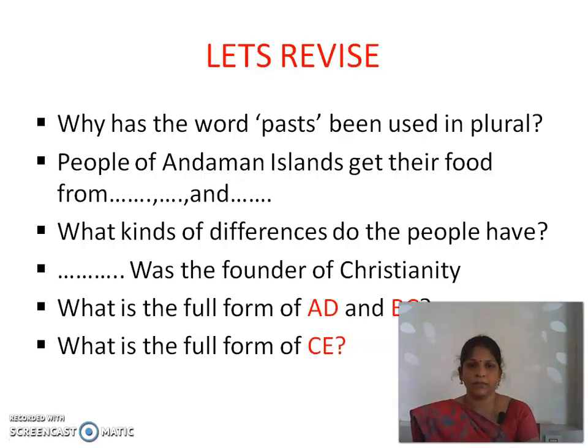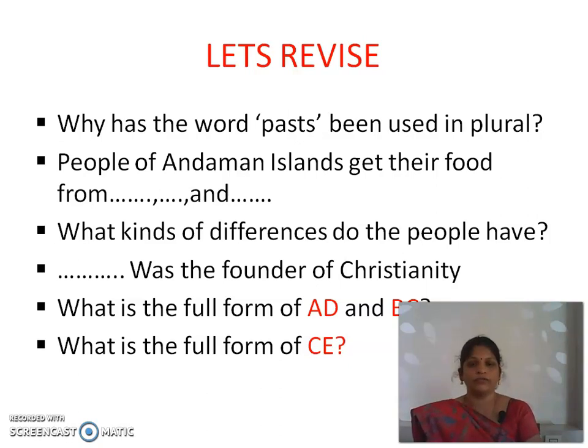Why has the word past been used in plural? Because we have different types of people in those times, and they follow different types of customs, culture, and their food habits are different, everything. So we use the word past in the plural form. People of Andaman Islands get their food from hunting, gathering and fishing. What kinds of differences do people have? People have different kinds of customs, food habits, dress, that is clothes they wore, etc.